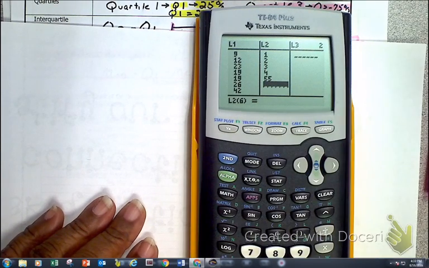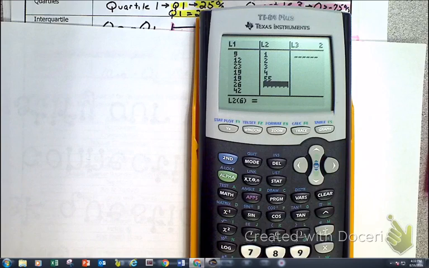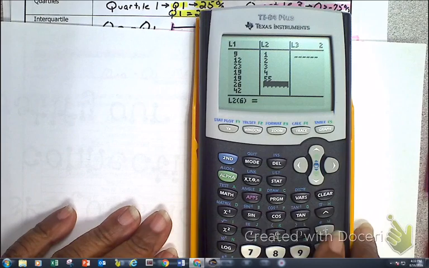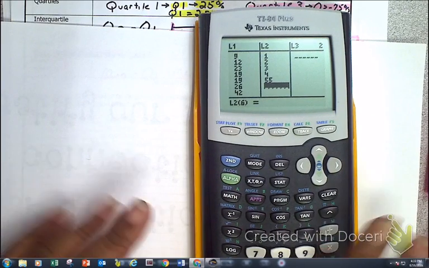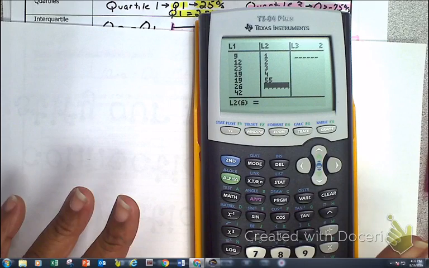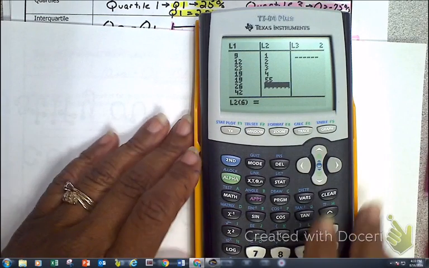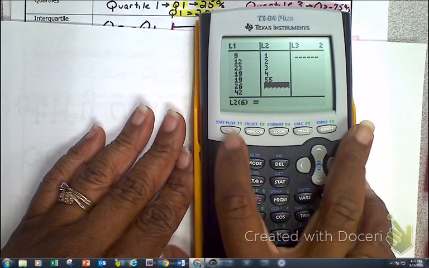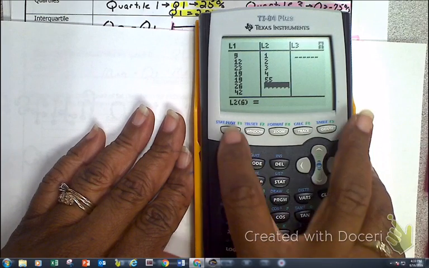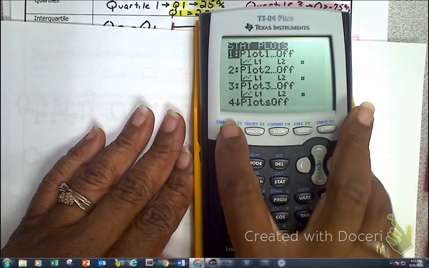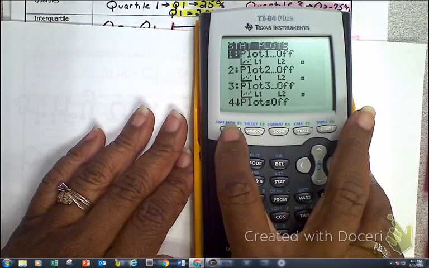Now let me show you something else that we have not done before. I'm going to show you how to do a box plot in your calculator. We do not do it by hand when we have the list of raw data. So look up here. I'm going to press second and then stat plot.